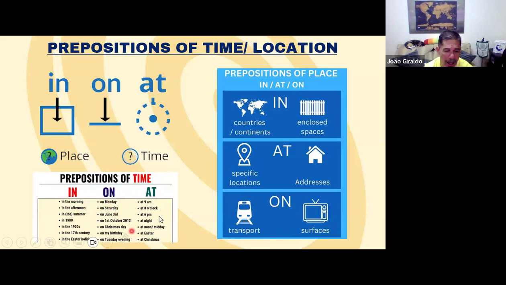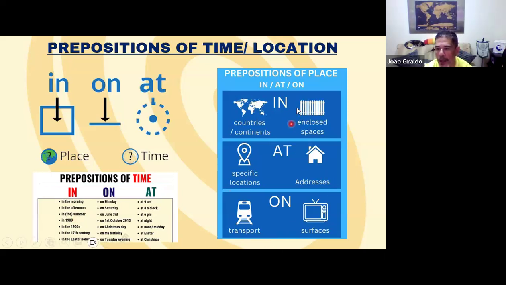Okay? The situations we use the most. Note that "at" is every time a special date, a time, a period of the day, or an hour. Okay. The days of the week we use "on". Okay. And "in" we use for decades, centuries. Okay. And for location, for city, states, country, continents.